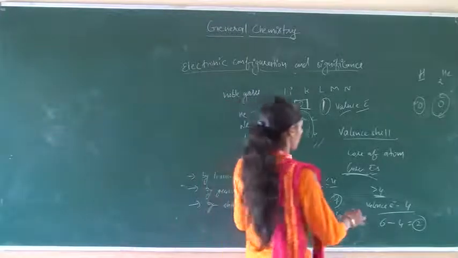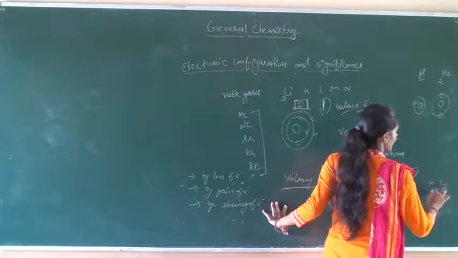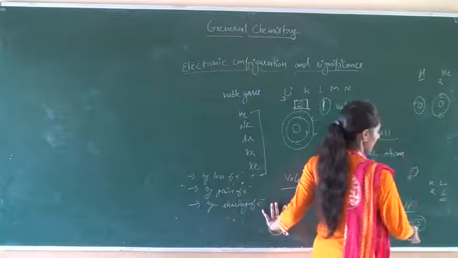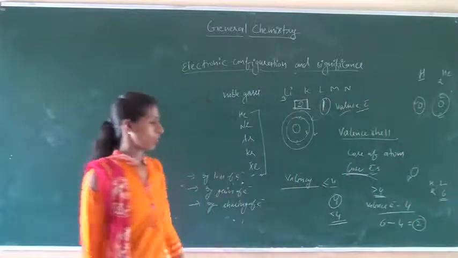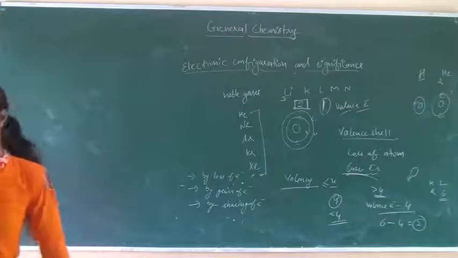oxygen. Oxygen atom 8, electronic configuration 2, 6. So valence electrons are 6 and valency is 2.